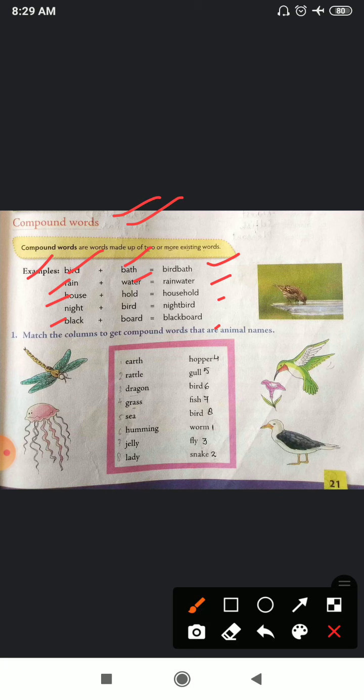Okay, I hope you all have remembered. You all have studied compound words in your junior classes, in your previous classes. Now, according to this, we have to match the columns to get compound words that are animals' names. Now, number 1, earth. So, earth will match with worm. So, here it is, earthworm.